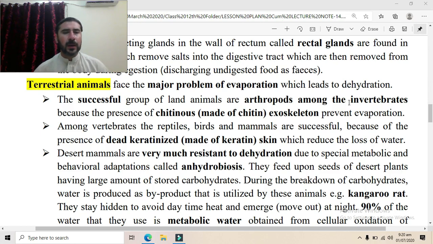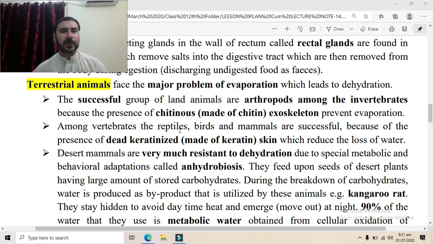So the arthropod groups, which consist of various insects, are the largest phylum of the animals, because 75% of the world's animals consist of arthropods. So they have this major adaptation, that is the chitinous exoskeleton, which prevents the loss of water from the body.